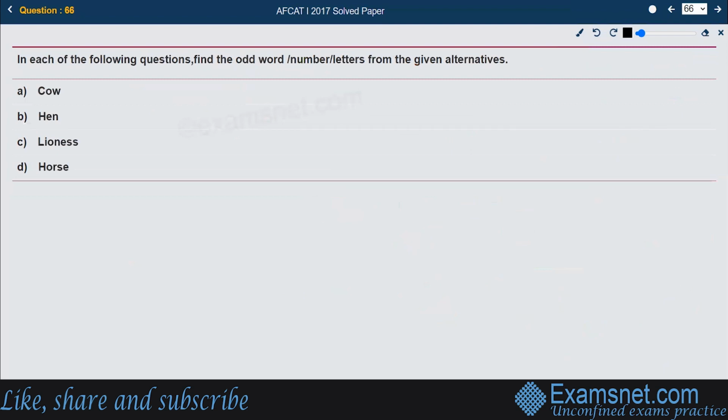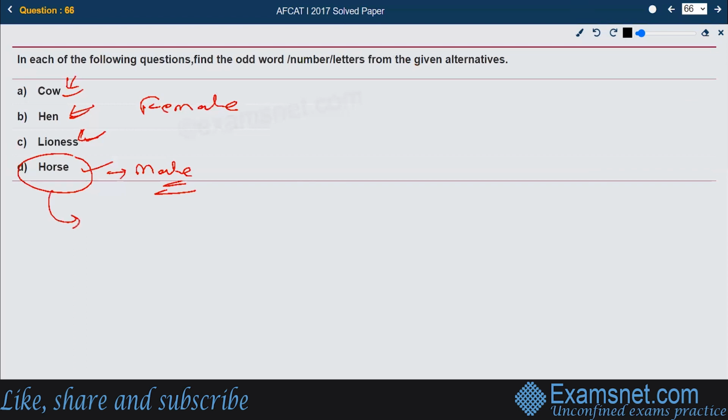Okay, next question. We are supposed to find the odd word, number, or letter from the given alternatives. Cow, hen, lioness, and horse. If you see it carefully, all these animals in A, B, and C are female in gender. But the horse is a male, so that seems to be the odd one.